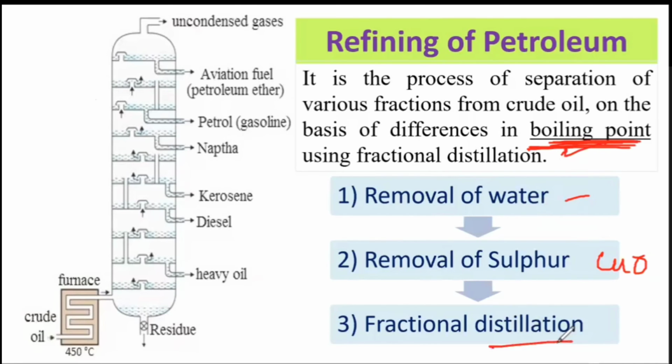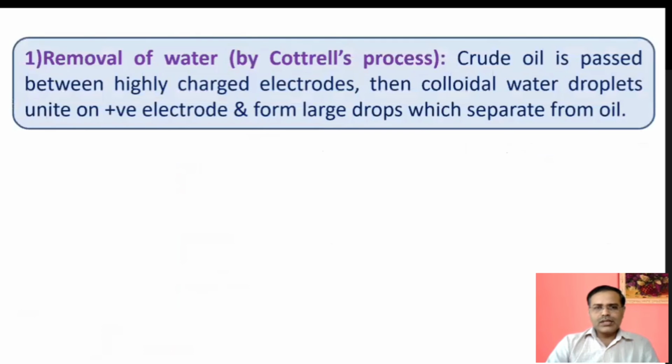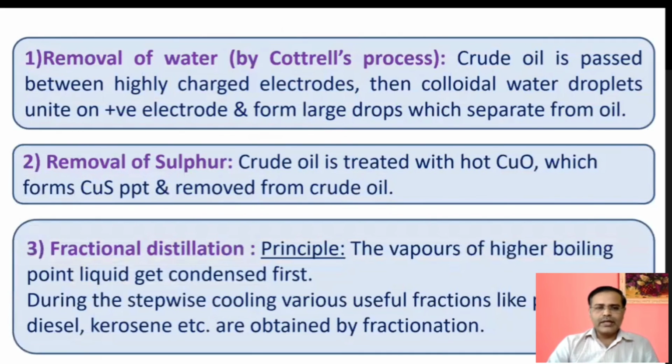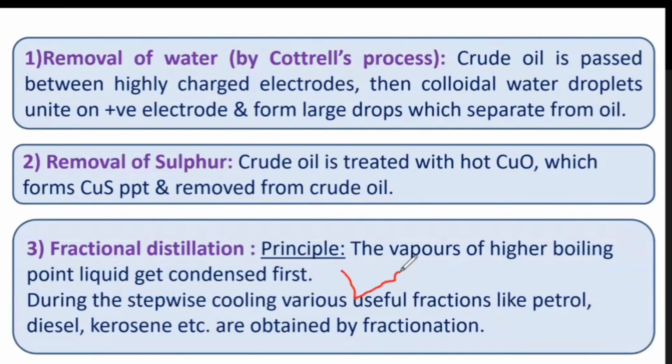You know about distillation. In 11th and 12th class, we have studied the distillation process. So it is fractional distillation, where fractional distillation is used when the closer boiling points are there. When two materials are having closer boiling points, at that time we use fractional distillation. Okay. So this is the step by step. I have told you in short, and I think that is sufficient. We'll mainly focus on the fractional distillation.